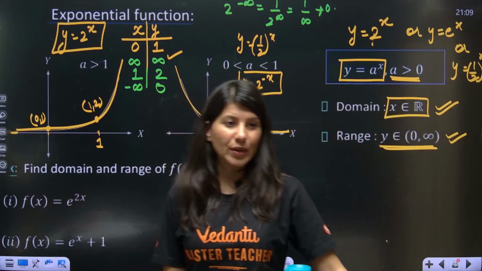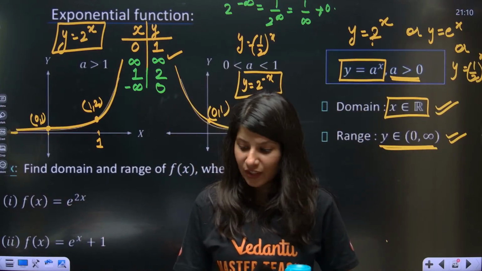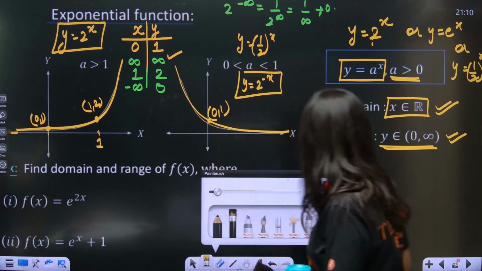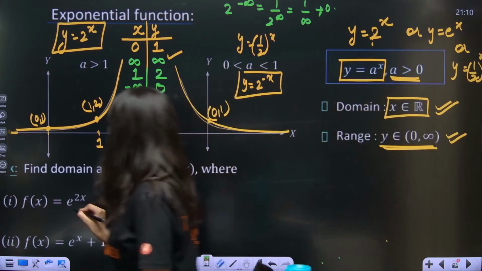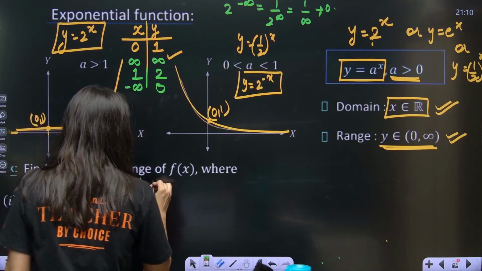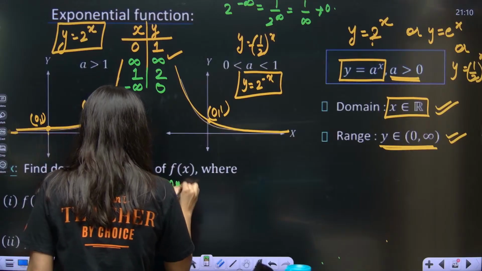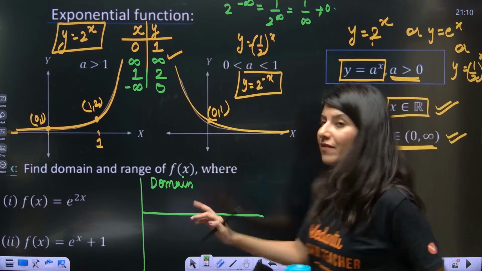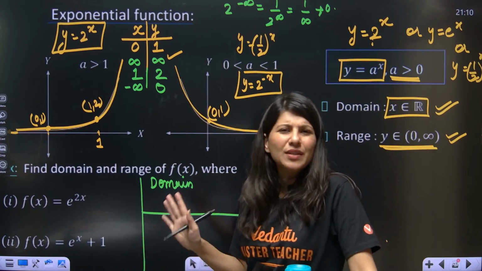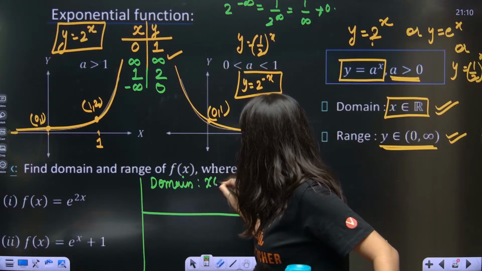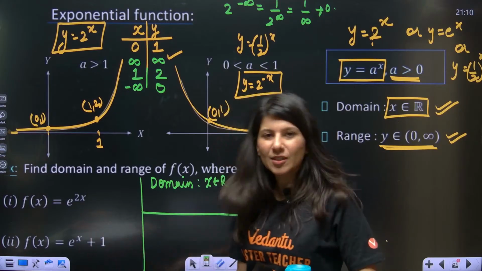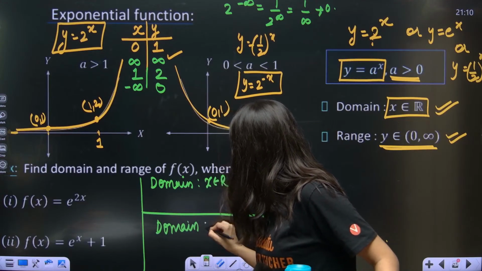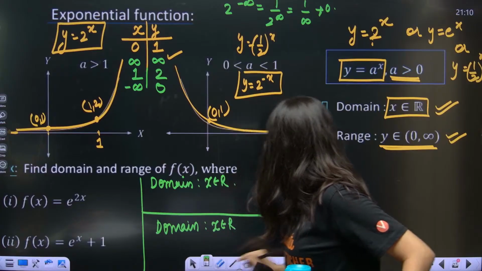Now here are the two questions which we are going to do. We need to calculate, first of all, the domain of e raised to power 2x. So let's talk about domain. E power 2x: for x you can put anything, so the domain is x belongs to R over here as well. E power x plus 1: again the domain will be x belongs to R. Now let's talk about range.